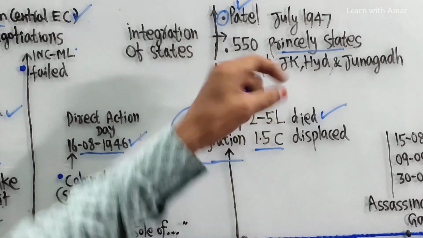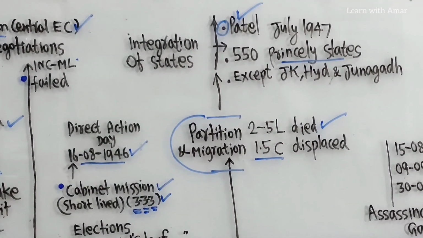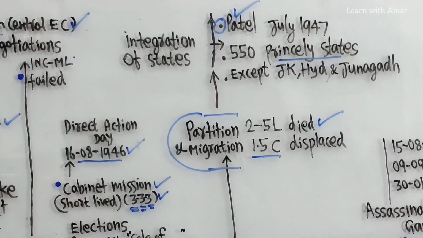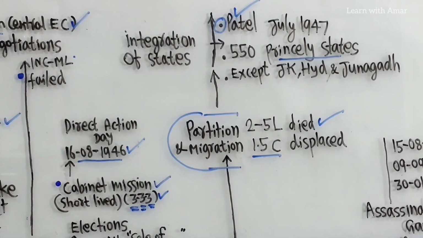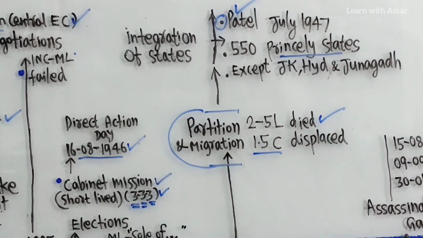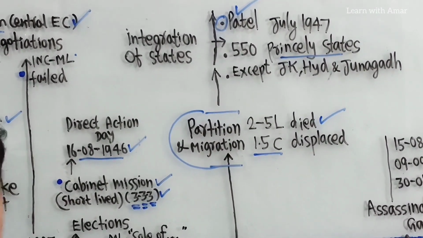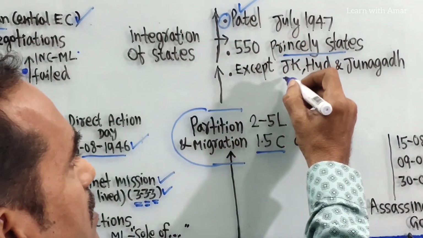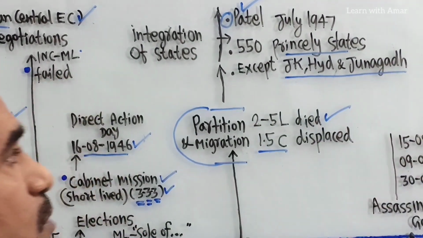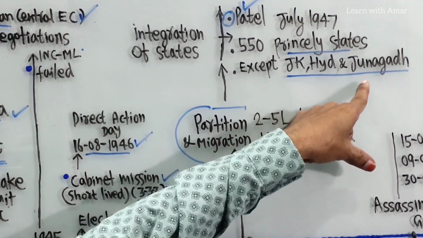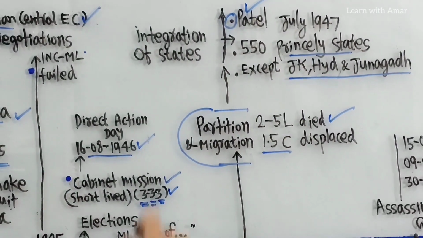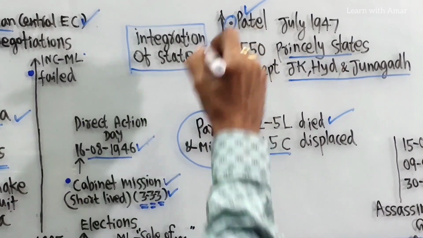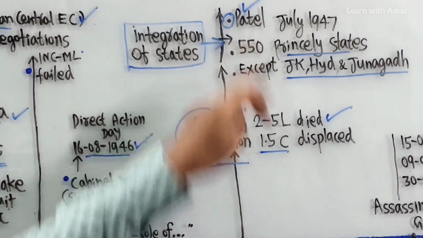He held talks with all the princes, and finally he also gave a warning that if any did not join India, the army would be sent to complete the process of unification of India. Finally all the princely states except these three, Jammu and Kashmir, Hyderabad, and Junagadh, joined India. So the integration of states was begun by Sardar Vallabhbhai Patel.